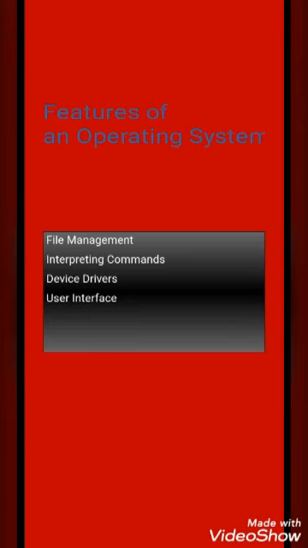User interface is the way in which we interact or communicate with the computer. How are we communicating with the computer?